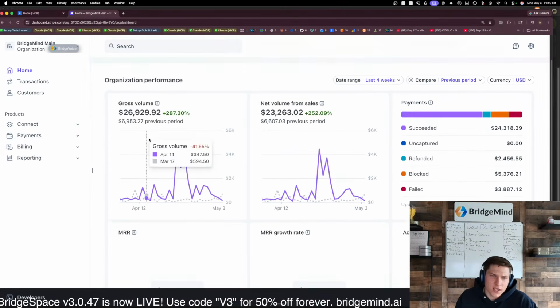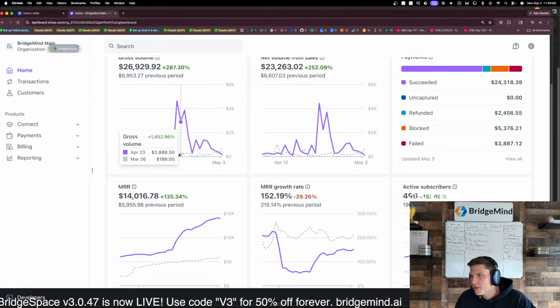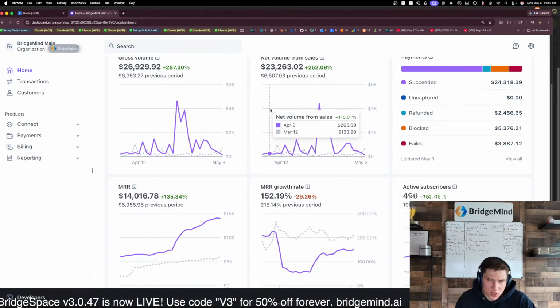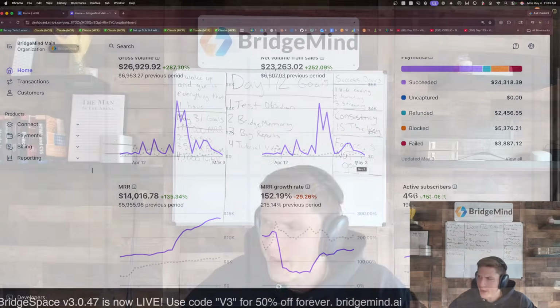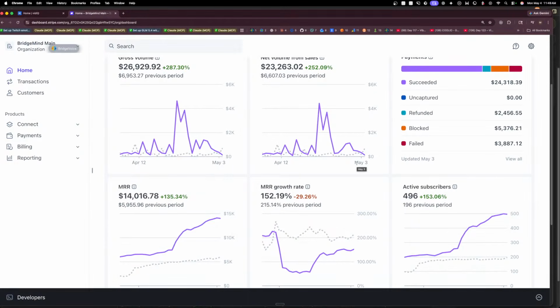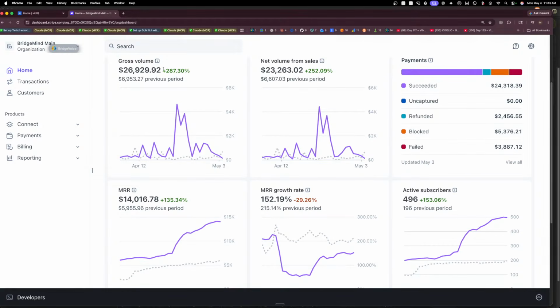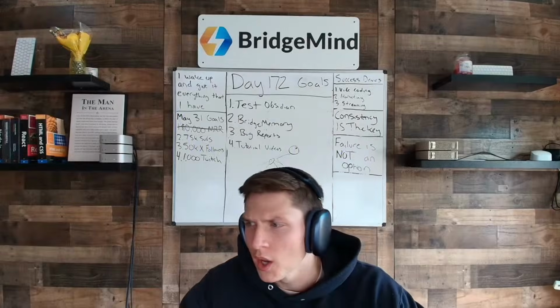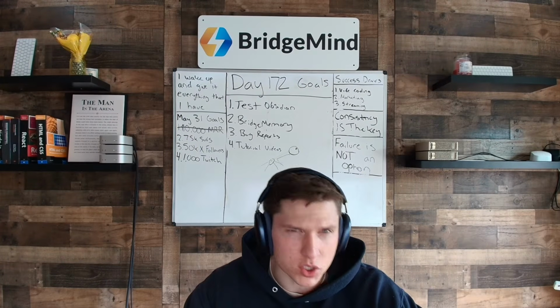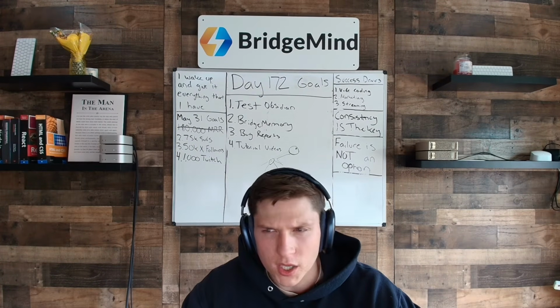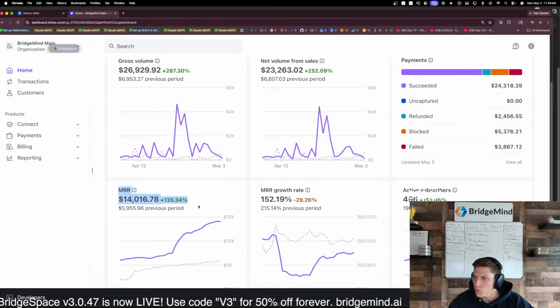So for anybody that's saying vibe code slop or whatever, that you can't vibe code and then actually create a product, this is what we've done. I have not written a single line of code myself. This is the Stripe dashboard. You guys can see it here. So we have 496 paying subscribers. Over the last 4 weeks, I've made $26,929, and the MRR is at $14,000. So this has been done purely through vibe coding. So for anybody that would say vibe coding equals slop, you've now been proven wrong.